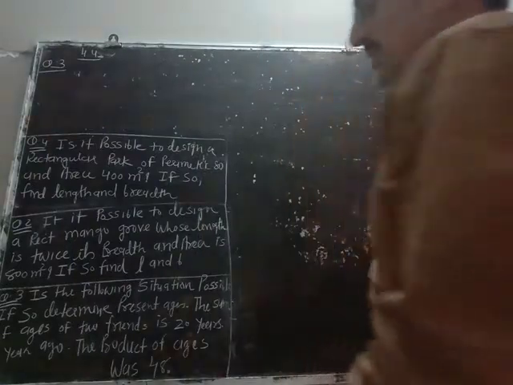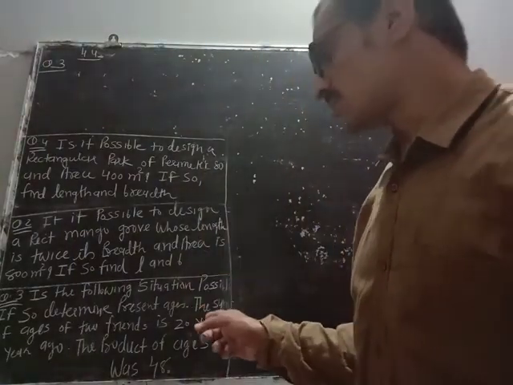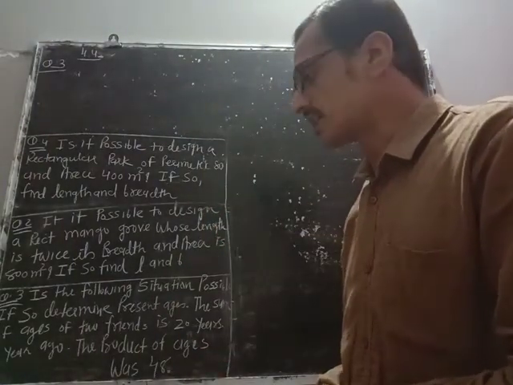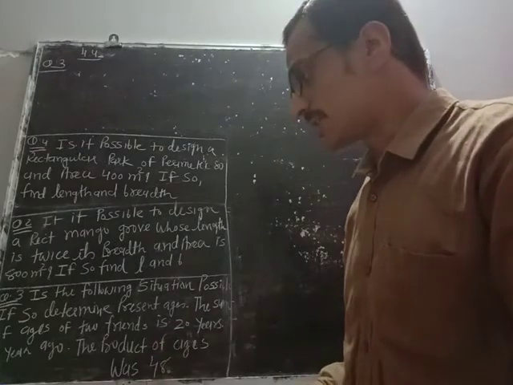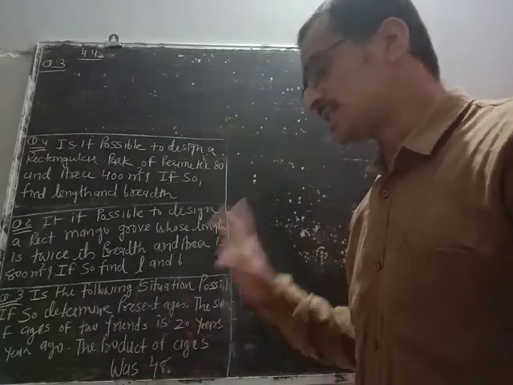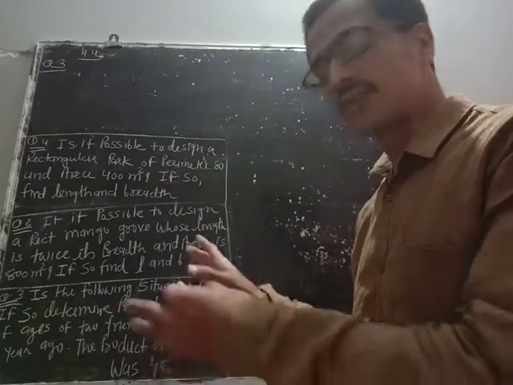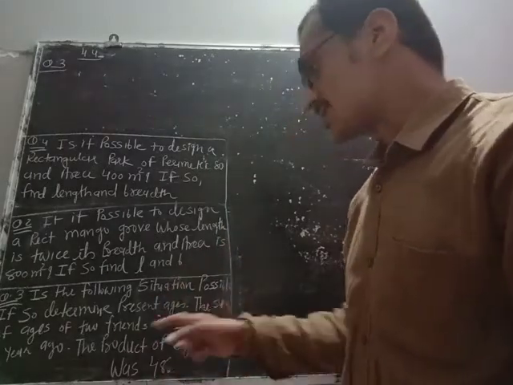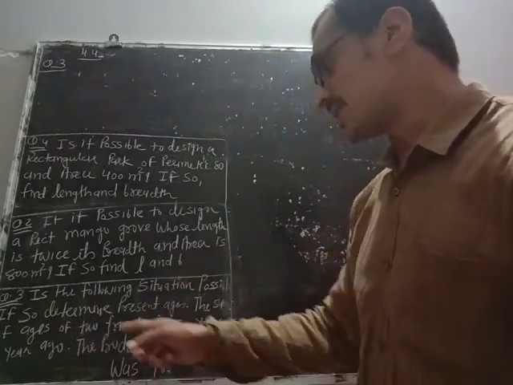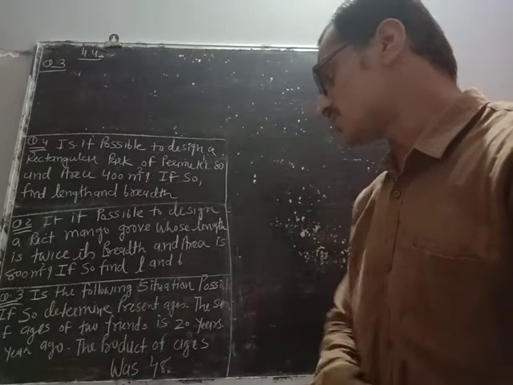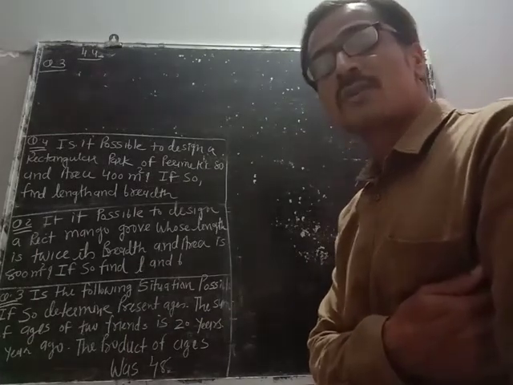Number 3. Is the following situation possible? In the same way we have to check the correctness of the statement. So determine present ages. If the statement is correct, then we have to find out present ages. The sum of the ages of two friends is 20 years. 4 years ago the product of their ages was 48. Here you want the present ages of the two friends.